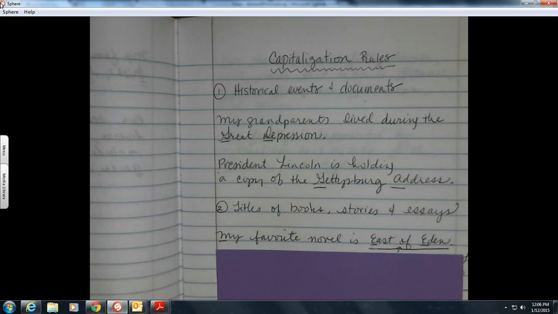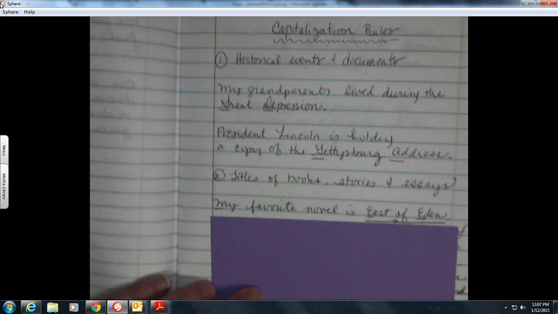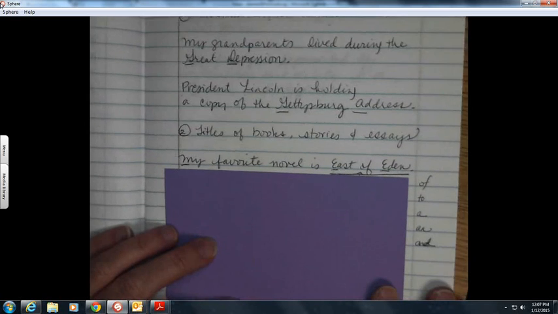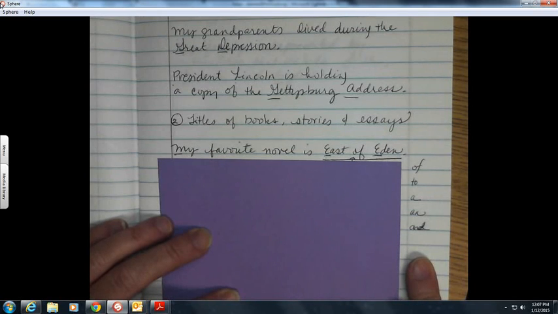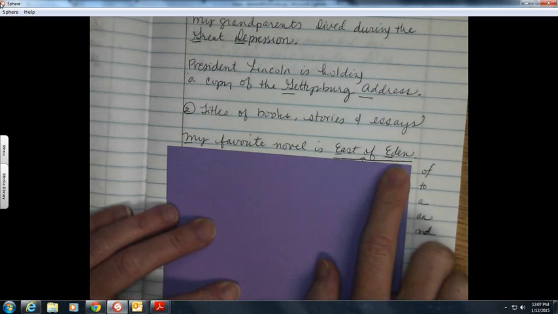The of gets a little o because it's one of those little tiny words that does not get capitalized even in titles. And I've written over here on the side of, to, a, an, and. These are also examples of little words that do not get capitalized in titles. So this is the name of a book. Here's a sentence with a story. Story, Hansel and Gretel, capital H, capital G.